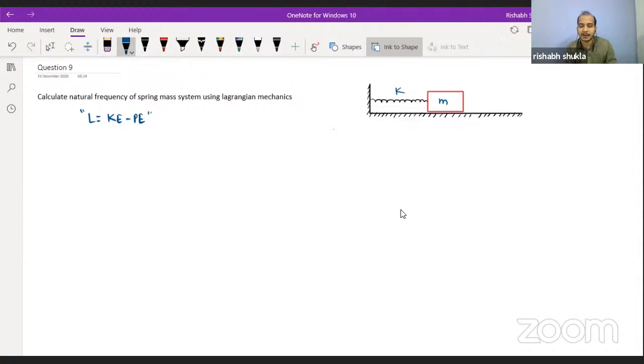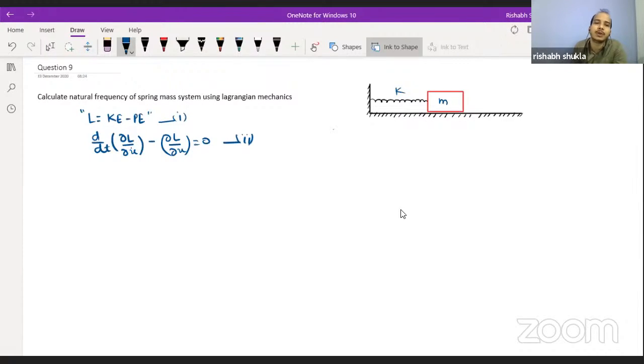First thing first, this is something you should keep in mind, and the second thing is writing the Lagrangian equation, that is d by dt of del L by del x dot minus del L by del x is equal to 0.